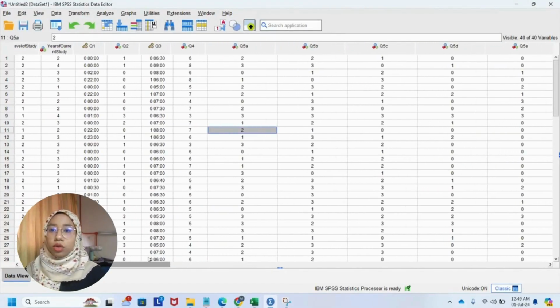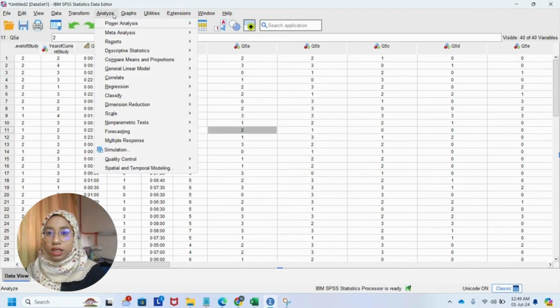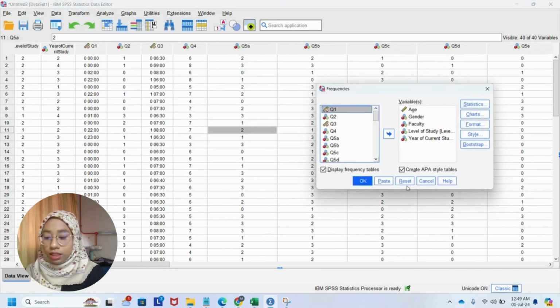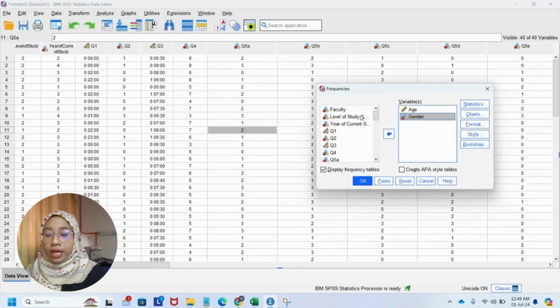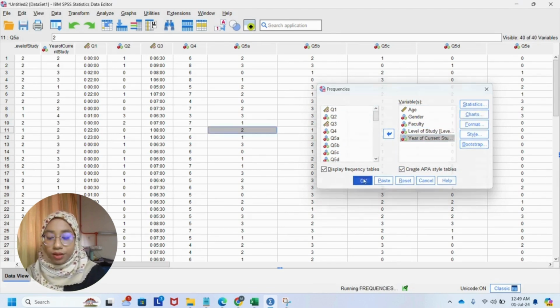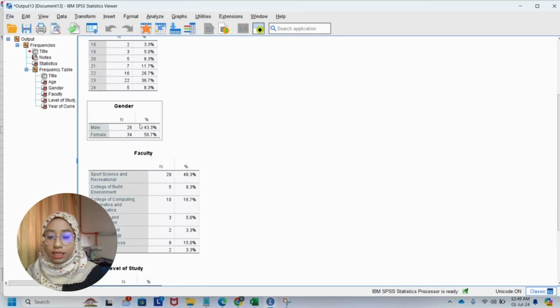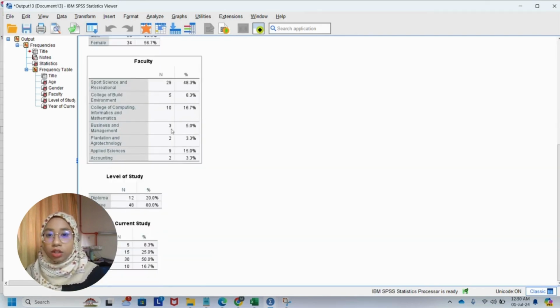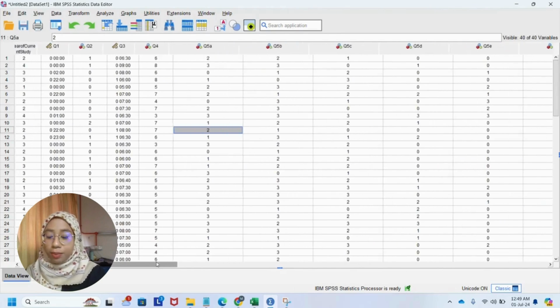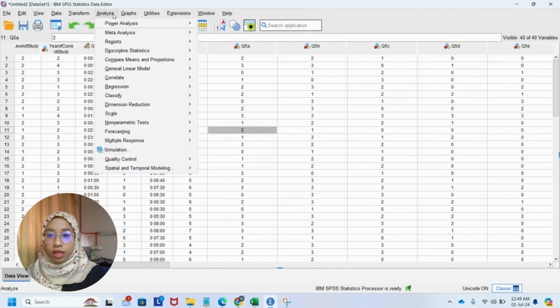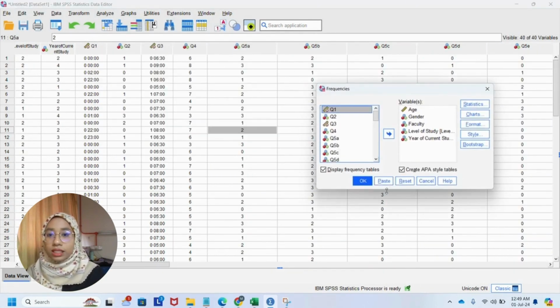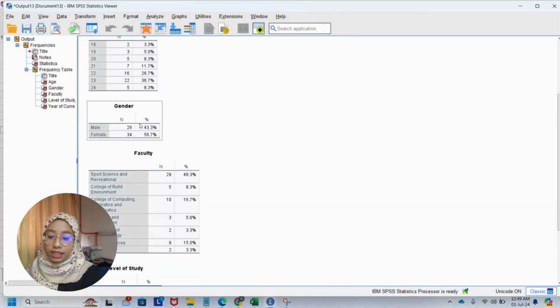Okay, now I will explain to you how to do the frequency in SPSS. First, you have to go to analyze, then go to descriptive, then you click frequency, and then you have to add the variables for our test. For frequency, our variables are age, gender, faculty, level of study, and year of current study. And then you have to click create APA tables. After that, you click OK. Then the result will be shown. For the result, you will see in the SPSS a table. It has five tables, which are the variables I said before: age, gender, faculty, level of study, and year of current study.